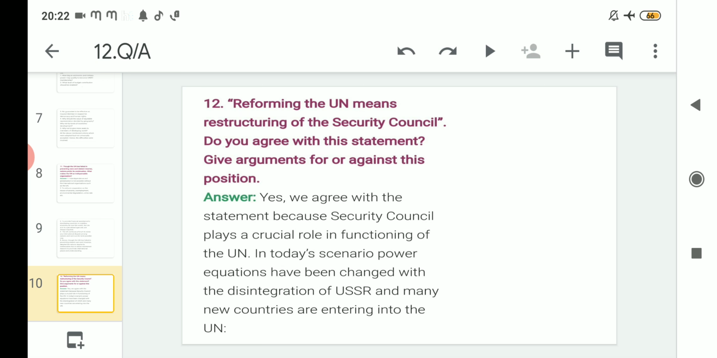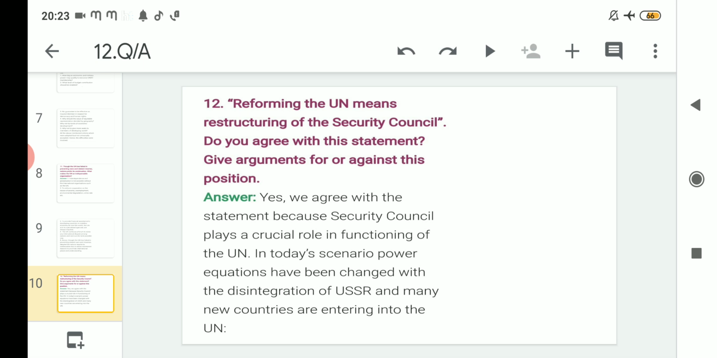After that, one more question is there. Reforming the UN means restructuring the Security Council. Do you agree with this statement? Give arguments for or against this position. So you can see in the question that some questions are like this also. That means if you say yes, then you have to defend your answer. If you say no, then also you have to defend your answer.